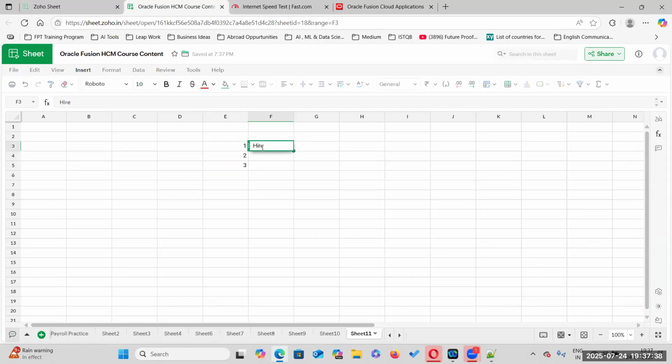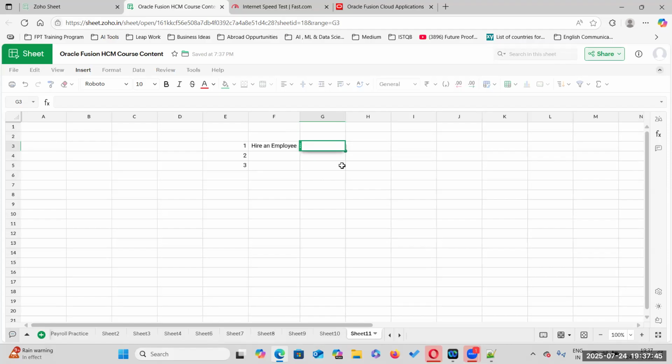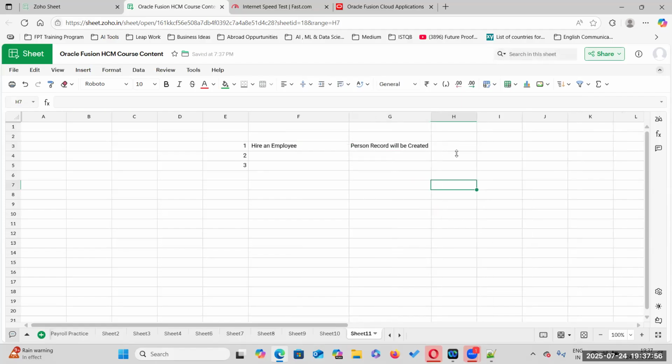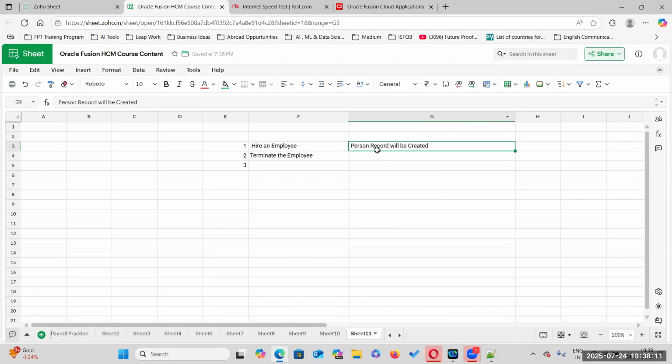We will hire an employee, so the person record will be created. Okay. So now terminate the employee. Terminate the employee means we are going to terminate the employee, and the person record will exist. Remember this one. When you terminate the employee, only the work relationship will be ending.